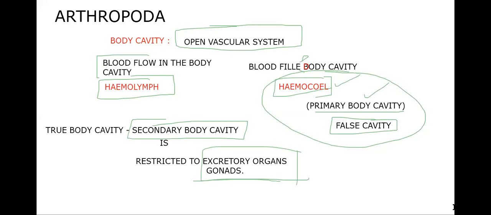And next, phylum Arthropoda. Arthro means jointed, poda means legs. So, phylum Arthropoda. Before we enter into the topic, we'll go with some of the most general characters, and most of the general characters need to be distributed into the classes. Along with the classes I'll go with the general characters, but first let's go with the common characters here.